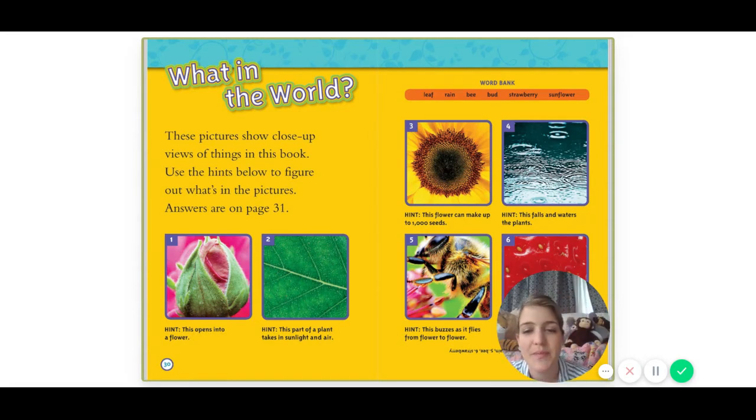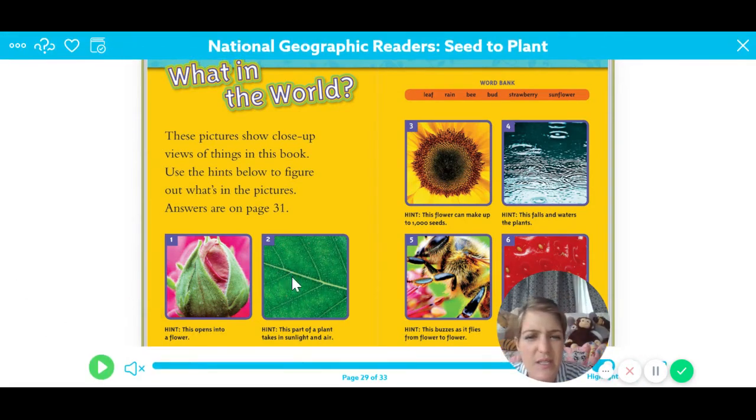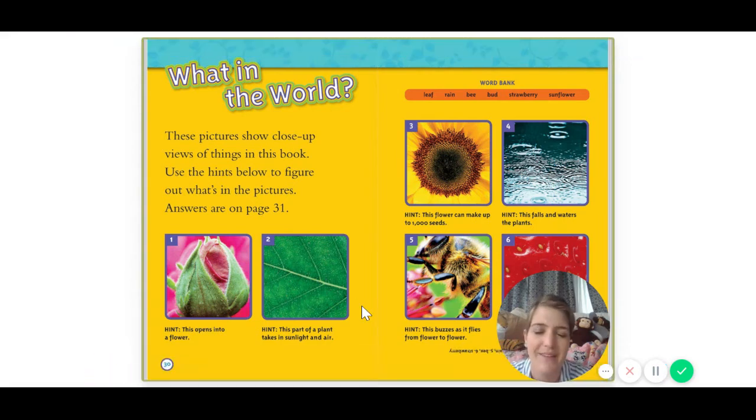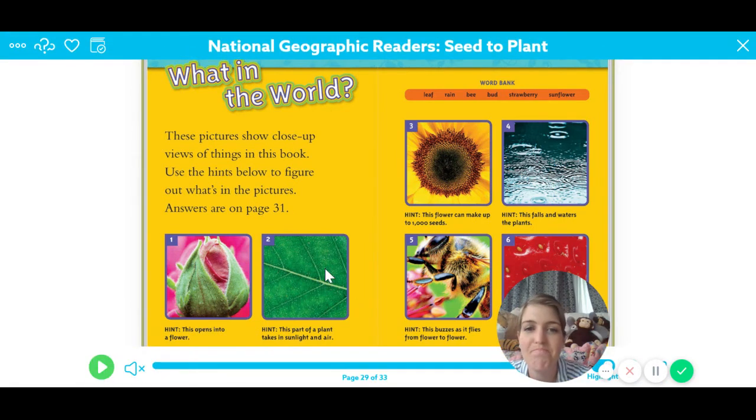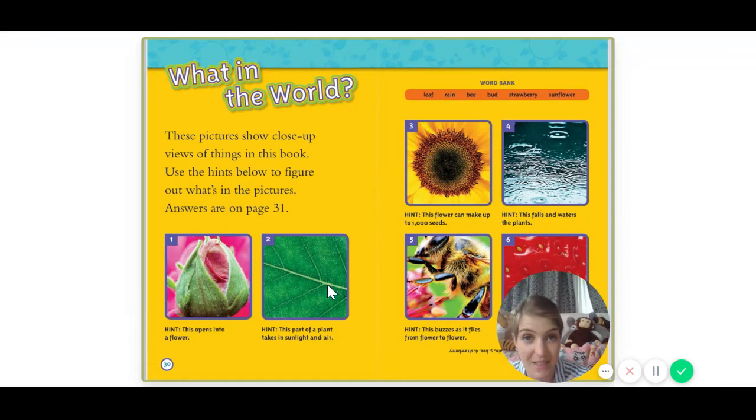Number 2, what is this? Did you say that this is a bee? Oh, that's not a bee. Did you say that it is an up-close view of a leaf? If you did, you are right. That is a leaf. Kiss your brain. Boing. Number 3, what is that, guys? It's a sunflower.